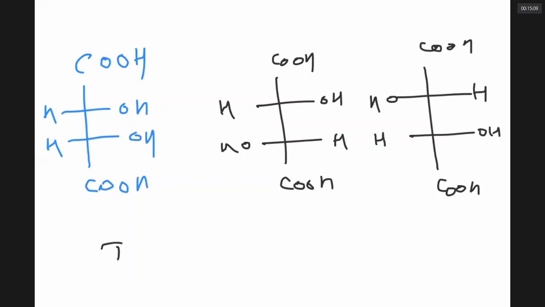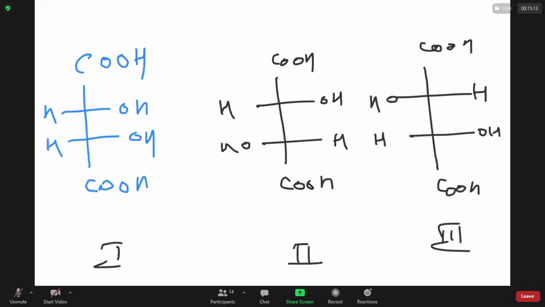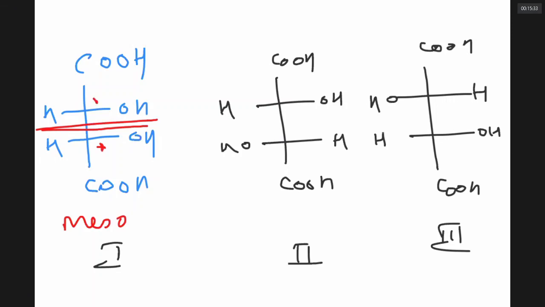Observe 1, 2, and 3. Definitely 1 and 2 are not having object and image relation. Definitely one can be cut into 2 equal parts at its center. So it is optically inactive, called meso, though it has 2 chiral carbons.